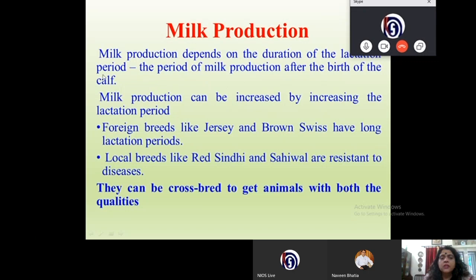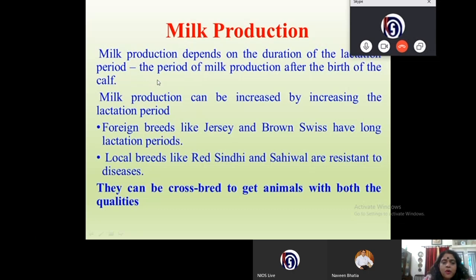So what is the lactation period? How would you define a lactation period? The lactation period is the period of milk production after the birth of the calf. Milk production can be increased by increasing the lactation period. So if you increase the lactation period, obviously the milk production will increase.